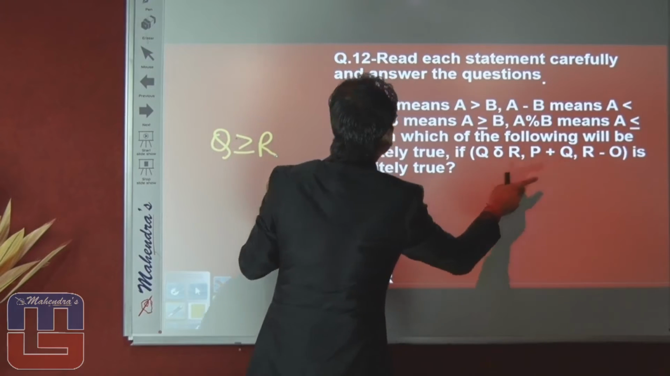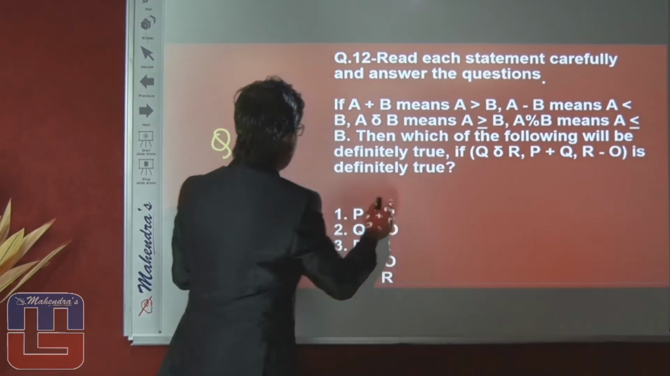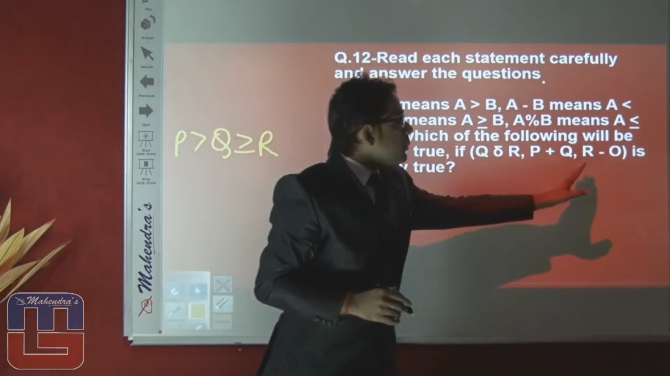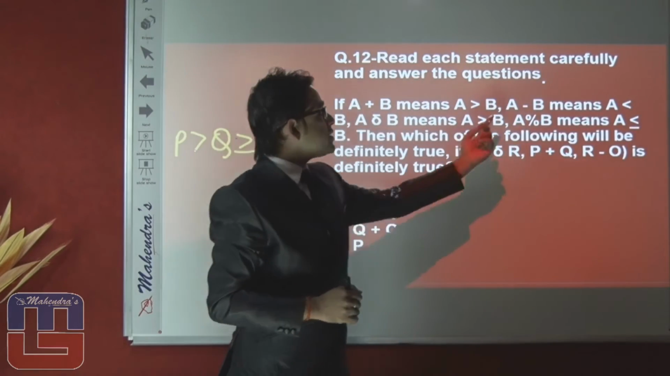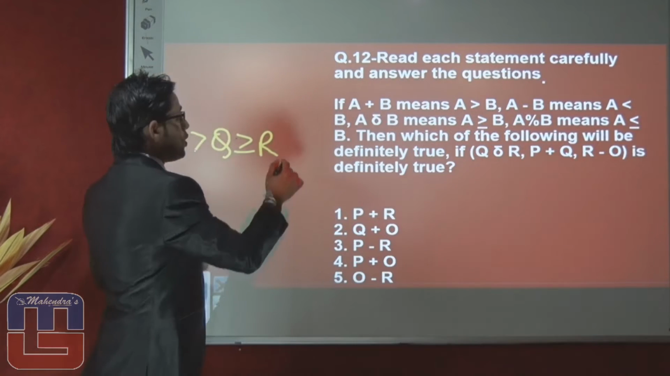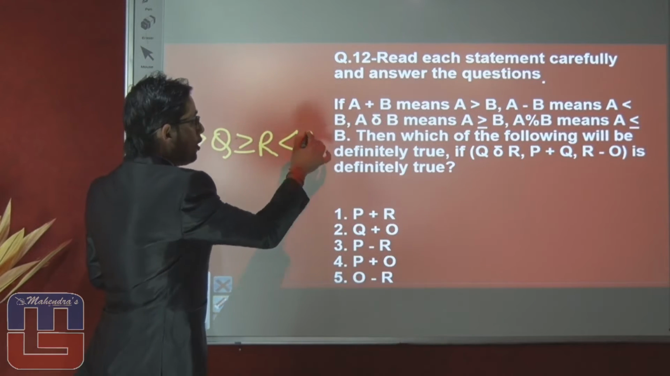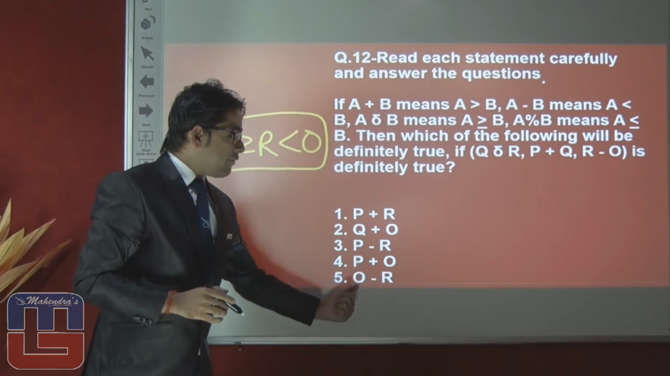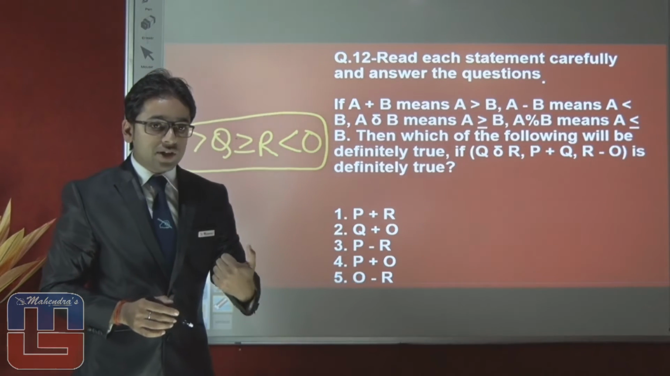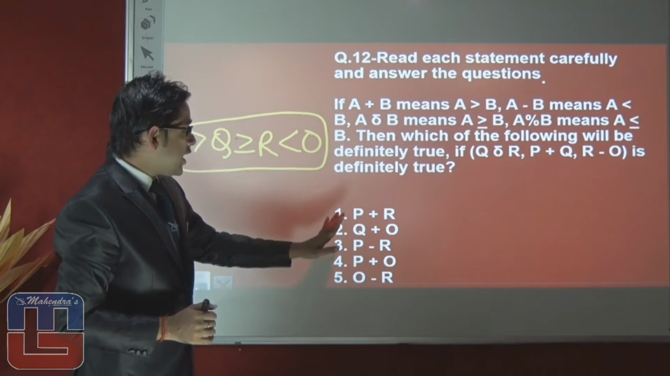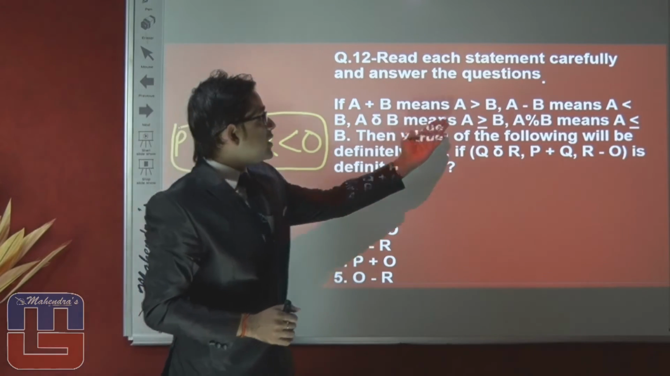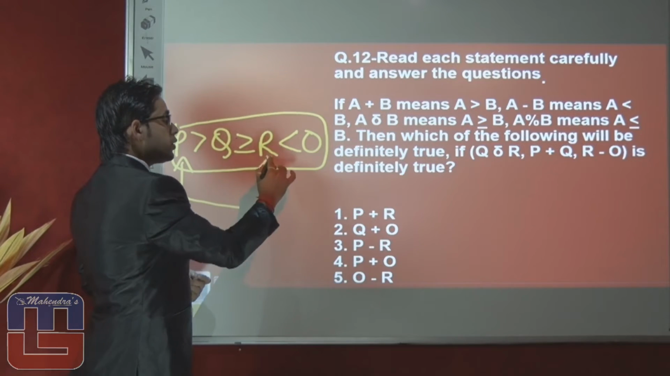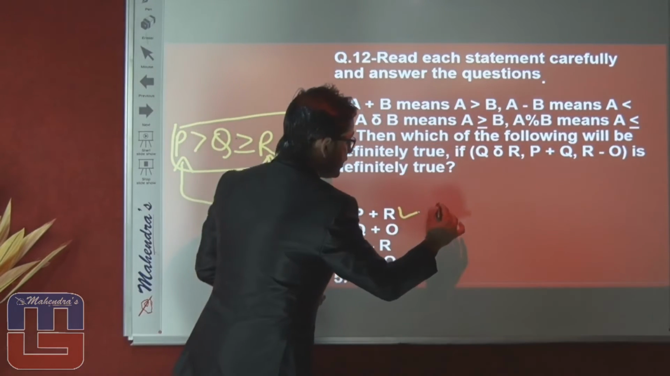P plus Q means P is greater than Q. R minus O means minus indicates smaller, so R is smaller than O. With the help of these statements, we have to say which of the 5 alternatives, which option, is correct. So the first option is saying P plus R, which means P is greater than R. You can see here, yes, the first conclusion is true that P is greater than R.